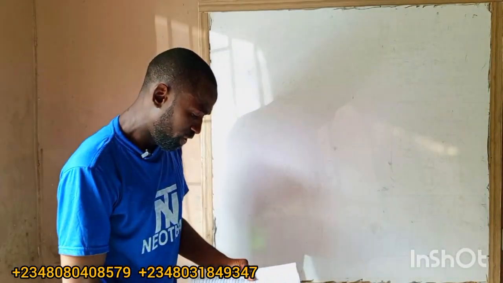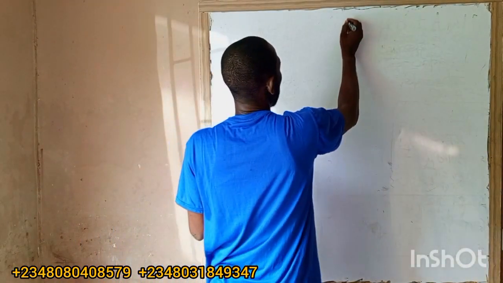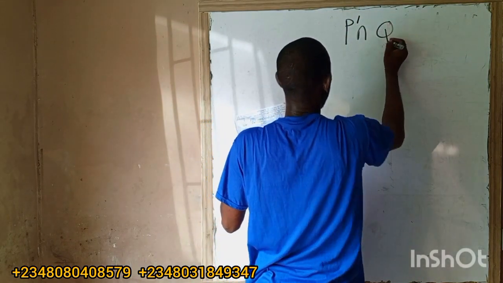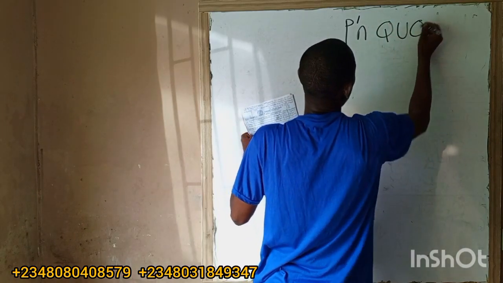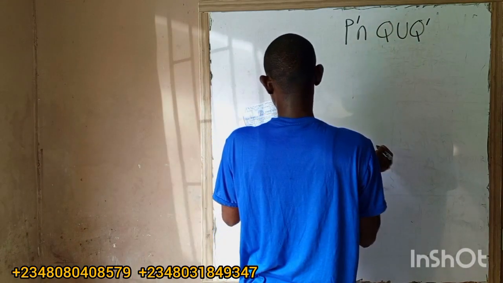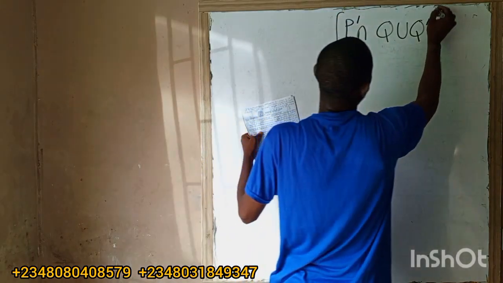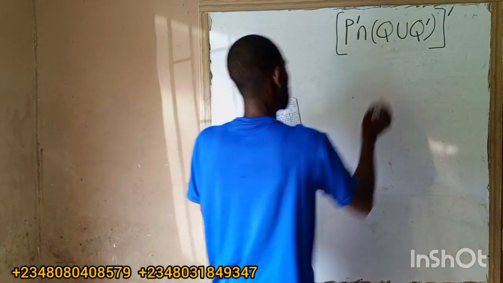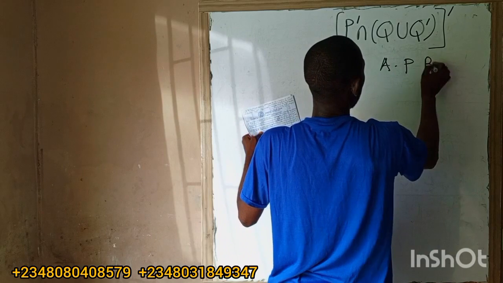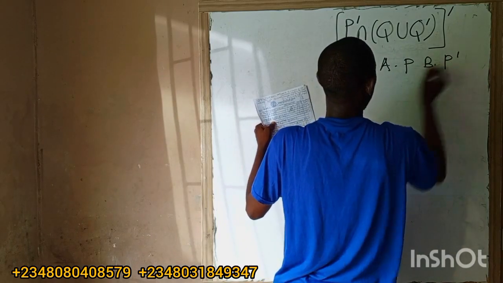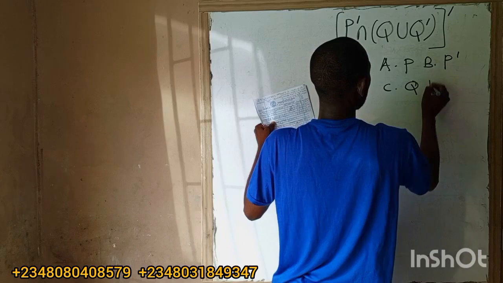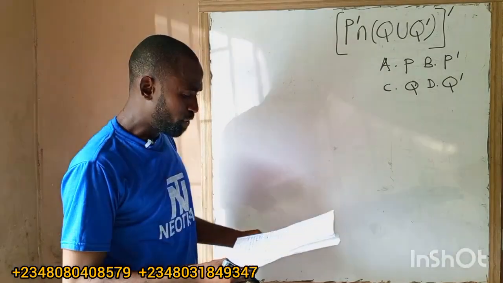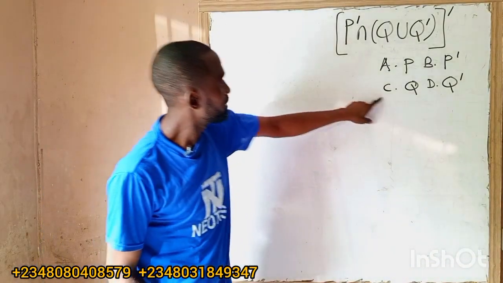Look at this. Which of the following is equivalent to what we are given: (P prime intersection (Q union Q prime)) all prime. Everything is in a bracket, with all prime. Options: A, P; B, P prime; C, Q; D, Q prime. Which of the following is equivalent to what you have here?